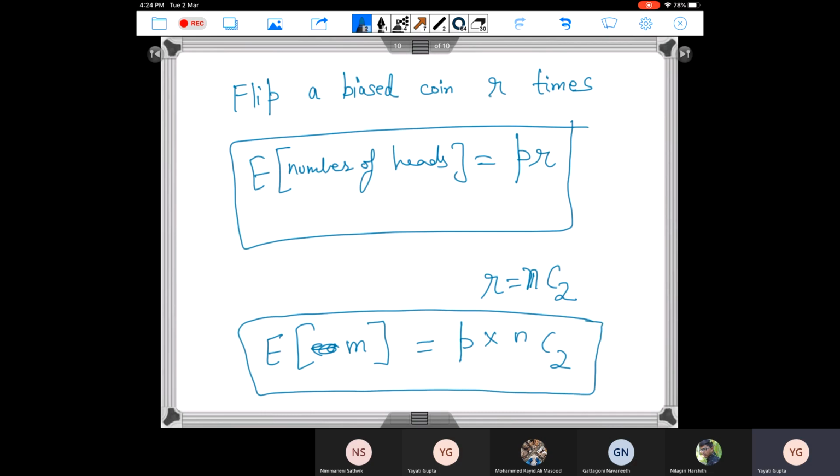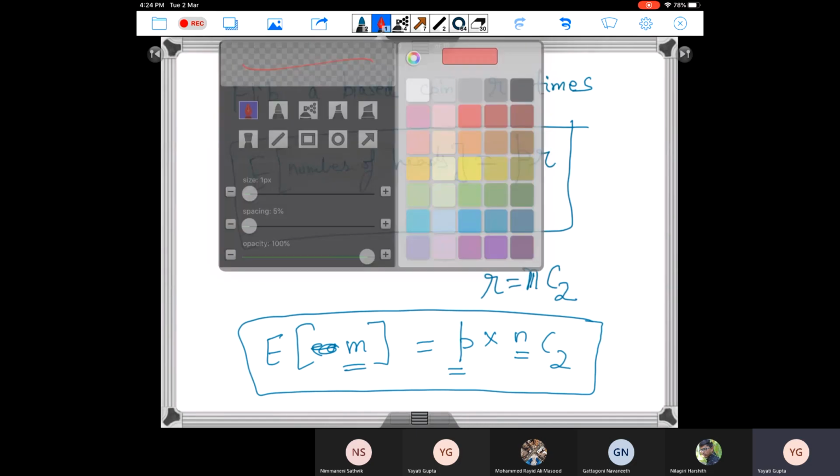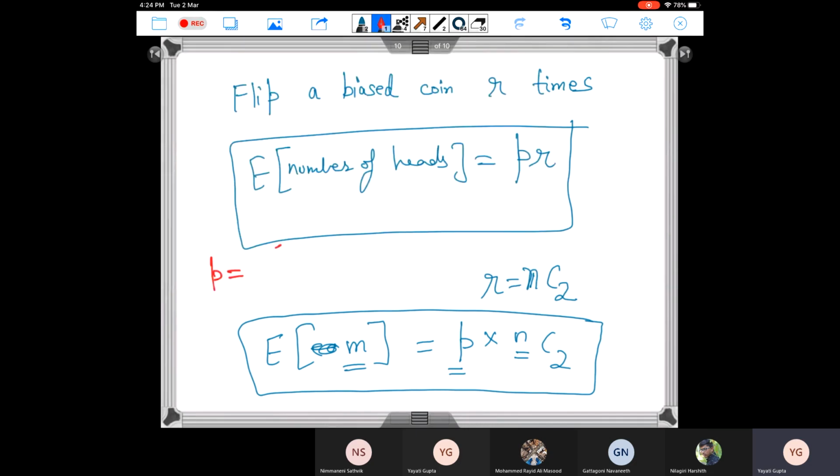Right? Now what is happening in our case? We are given N, which is the number of nodes. We are given M, which is the expected number of edges which we want, and we want to compute the value of P here. So the value of P is going to be this expected value of M, which is the number of edges, divided by N choose 2.